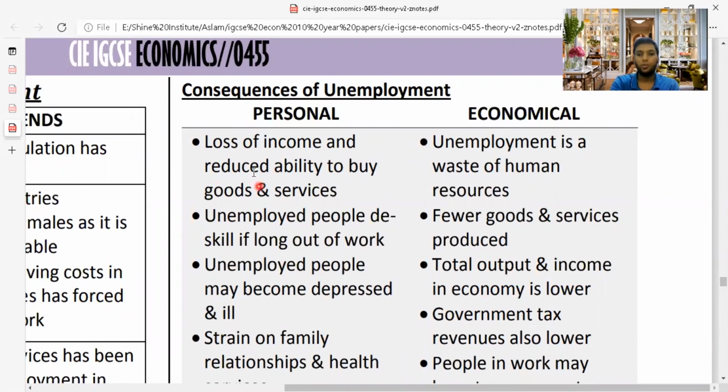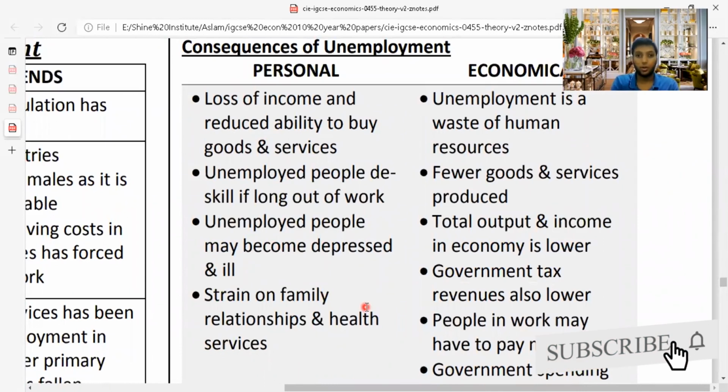If you have unemployment, there is loss of income and reduced ability to buy goods and services. Now you can't buy enough goods and services for your family because you are unemployed. Unemployed people's skills, if they are out of work for a long period of time, their working talents and their working capacity will all go down. Unemployed people may become depressed and ill as they couldn't earn enough. They will go through depression. There is strain on family relationships and health services. They will depend on the family. They will put pressure on their family relationships, and they will always have problems at home, and health also will not be that great.